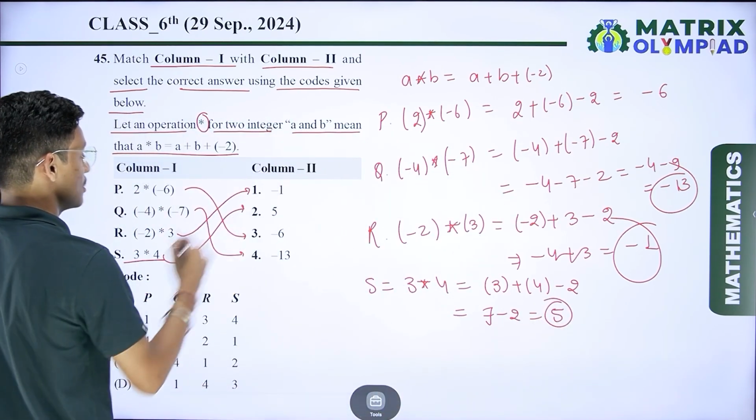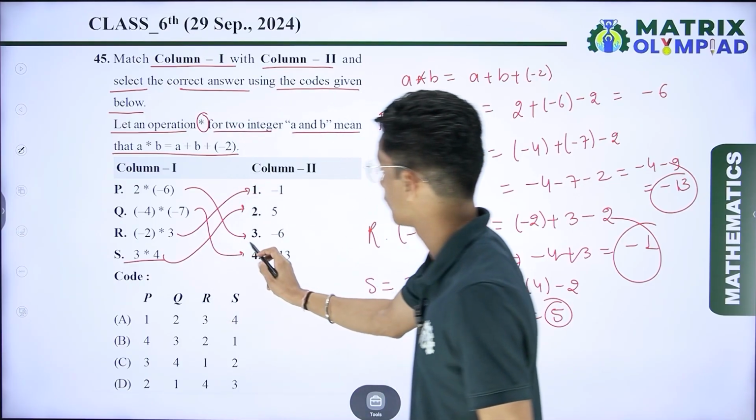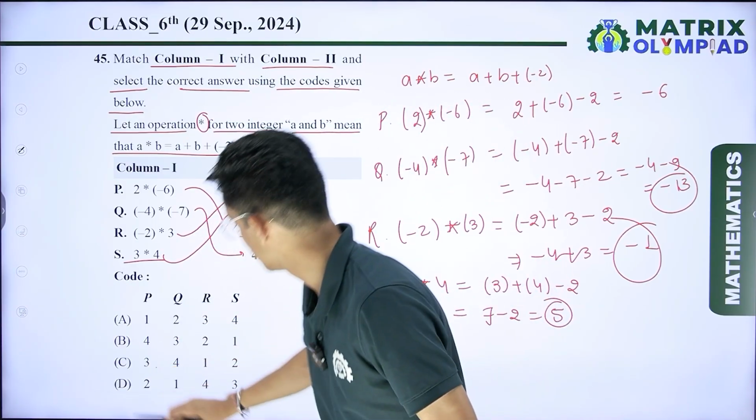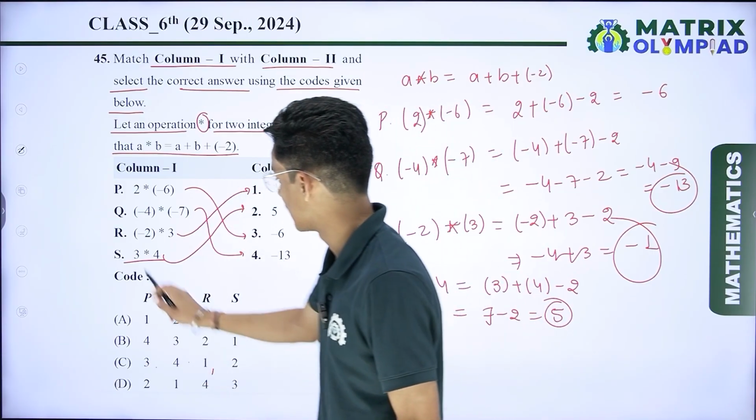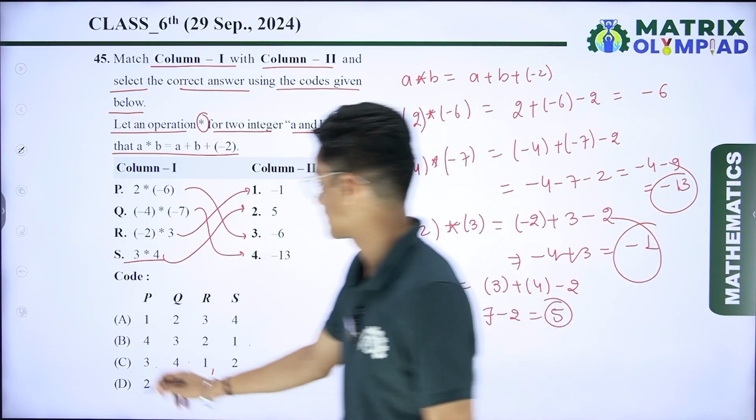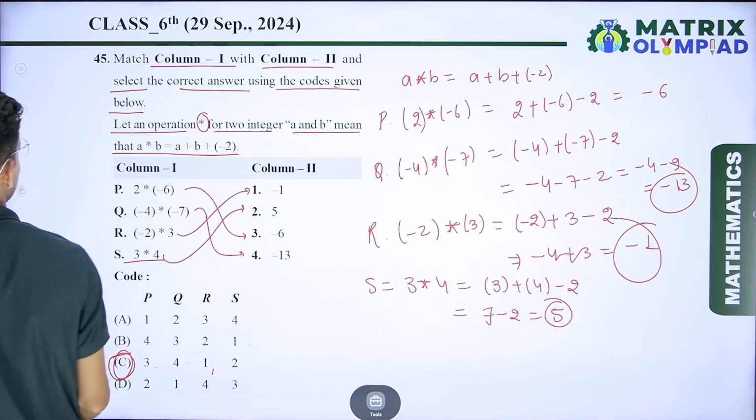So I can say this one is. So here P is connected to 3, Q is connected to 4 here, R is connected to 1, this one, and last one is S is connected to 2, 5. So I can say that option number C is the correct answer over here.